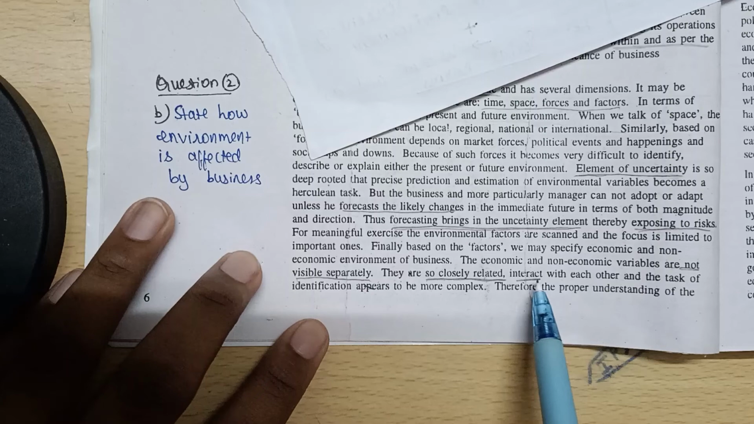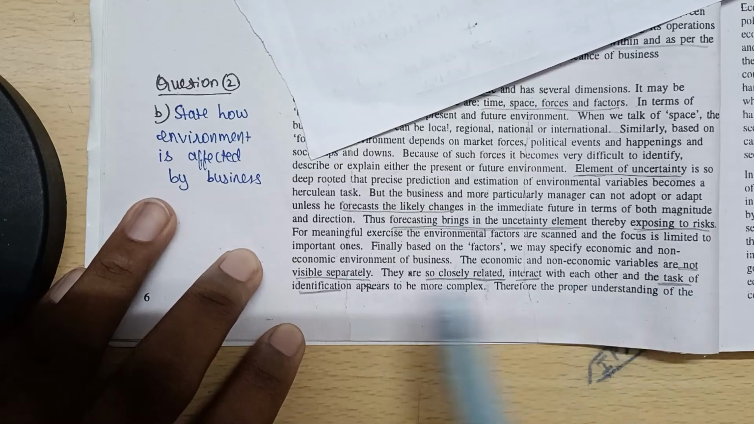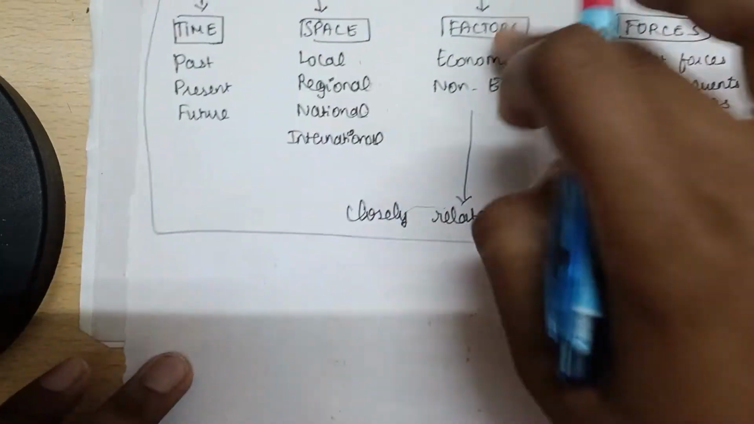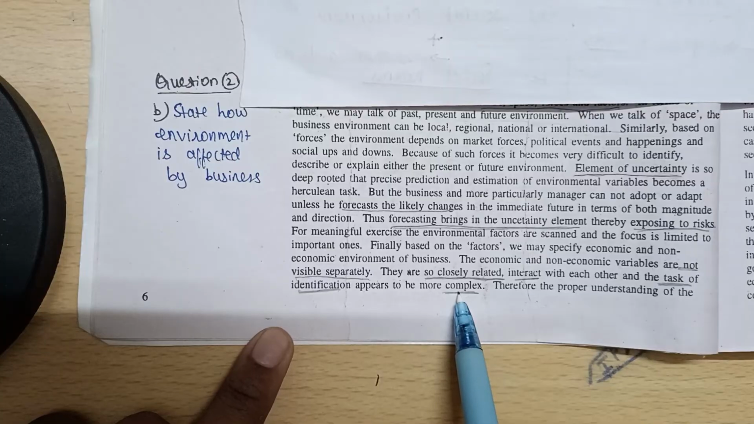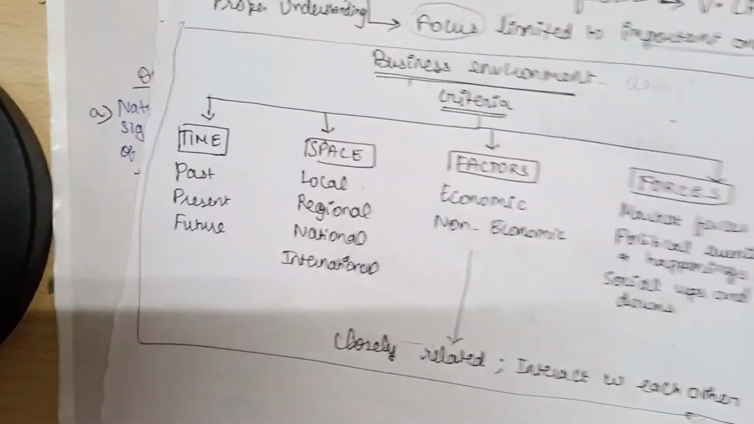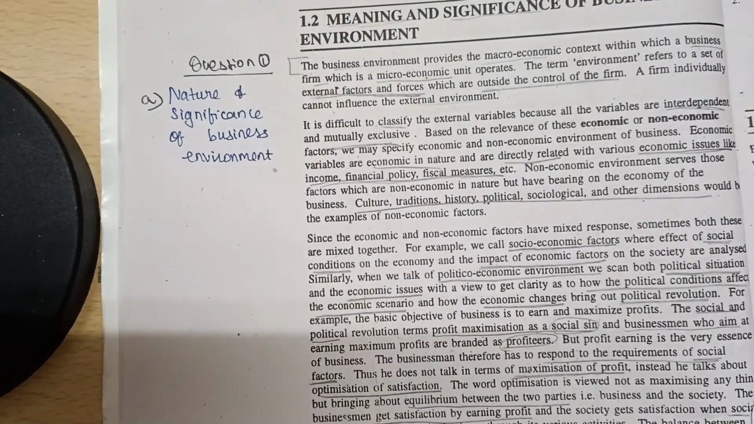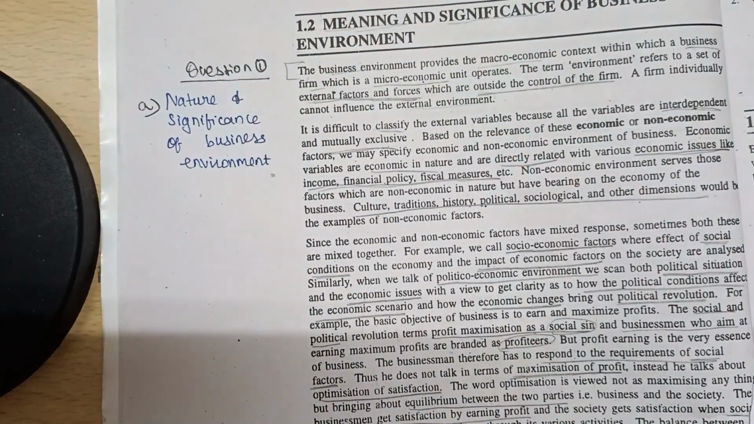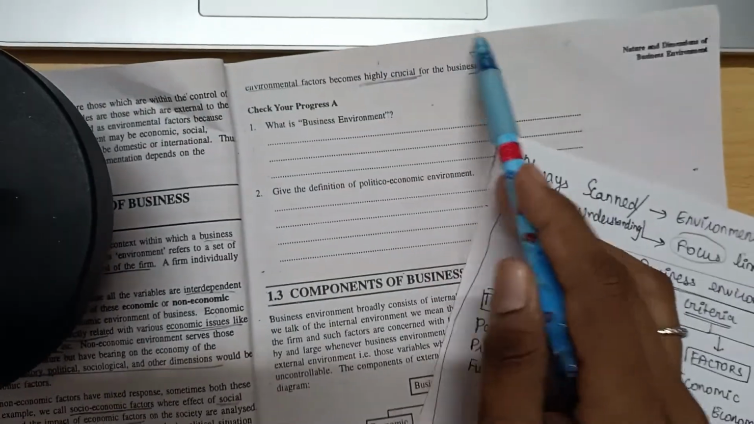Here you can see it in the last para. It says they are so closely related and interact with each other that the task of identifying whether something is economic or non-economic is more complex, in the sense difficult. So there has to be a proper understanding of the environmental factors, is what we have to understand. This is what we studied in this whole question. We've completed the whole question. You have to see that there is part 1 and part 2, and the answer is on page 6 and page 7, and it ends here.